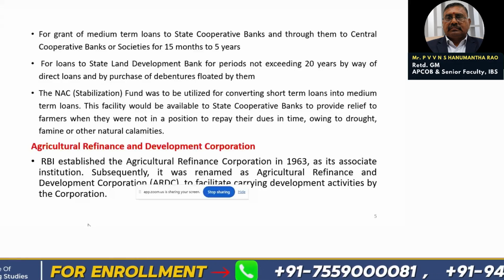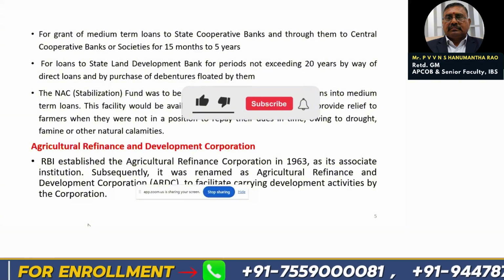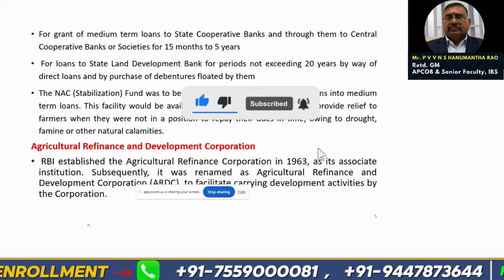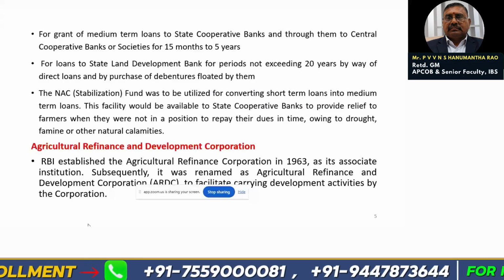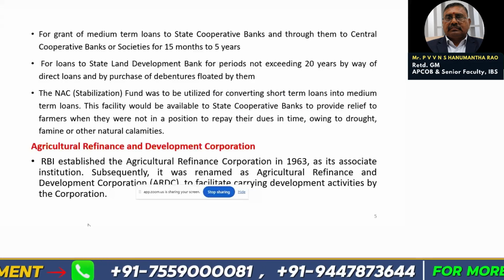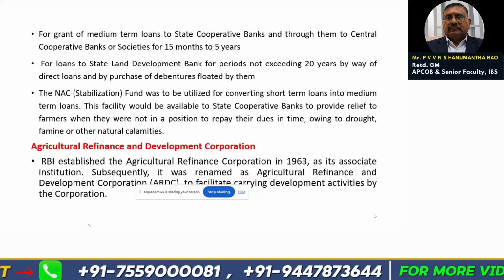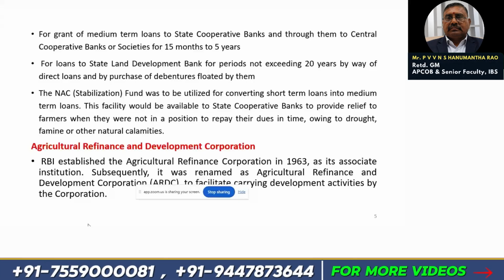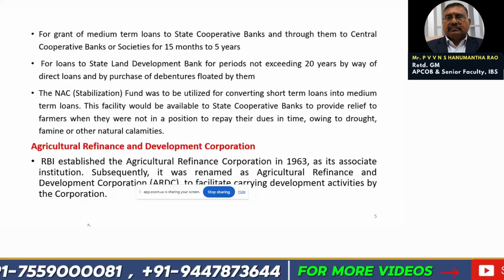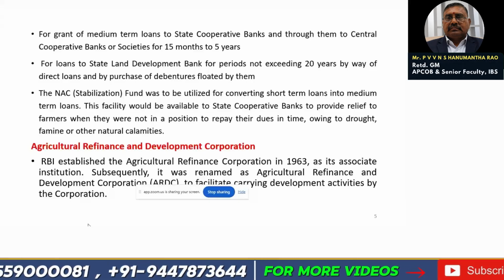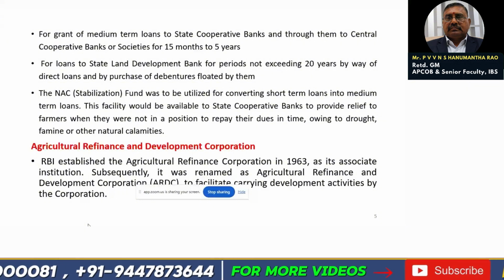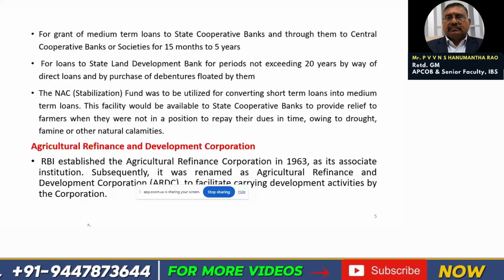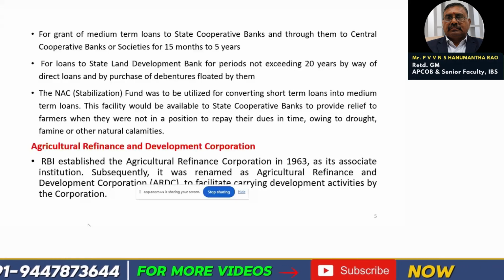Except in Telangana and Andhra Pradesh, in the rest of the country these two institutions work separately. Land development banks finance land development activities, long-term finance, such as purchase of tractors and minor irrigation, etc. State cooperative banks provide production credit for raising crops and all these things.